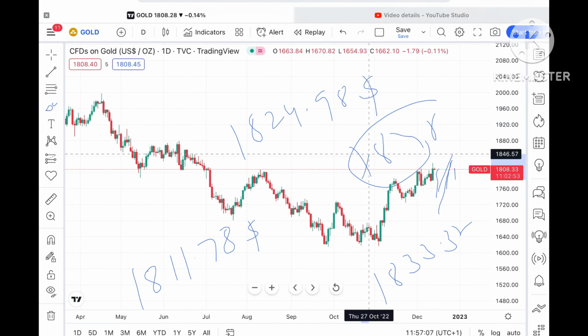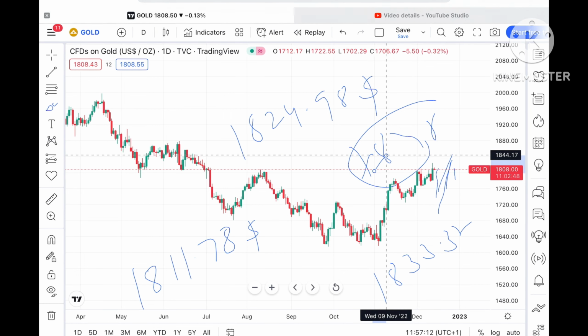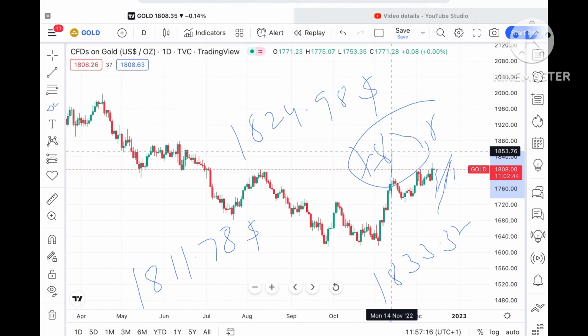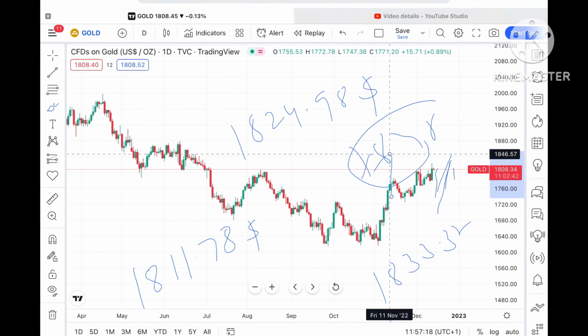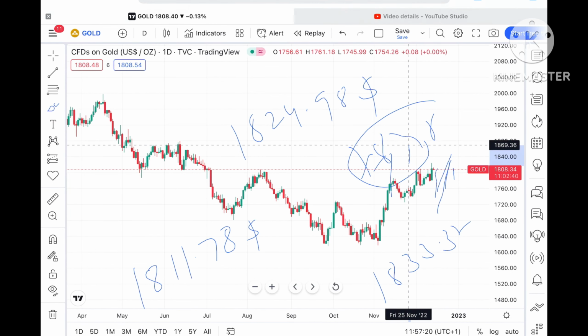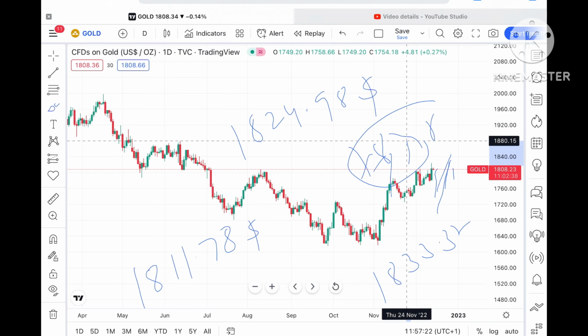As you can see, 1830.45 is already a weak resistance, so chances of moving further upside are there. So we can see it can go towards a level of around $1848, and further upside it can go towards 1880. So you have to keep this in mind.